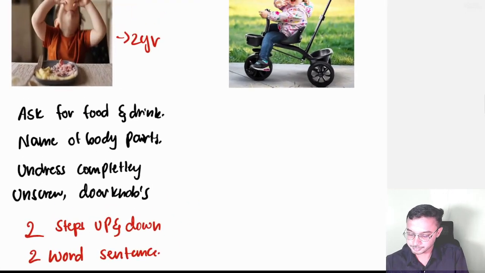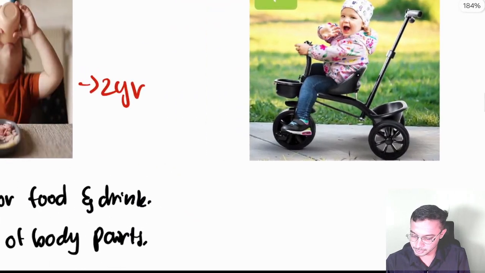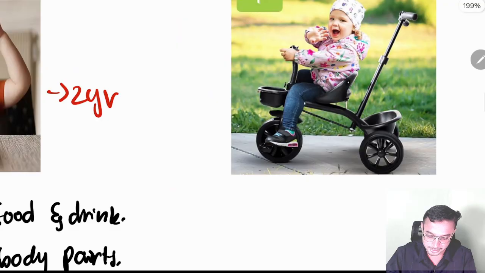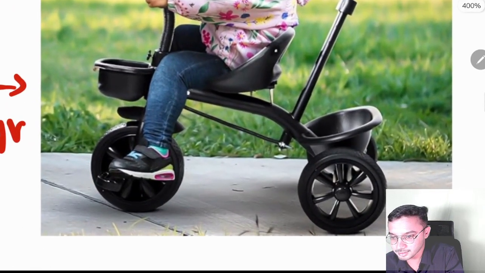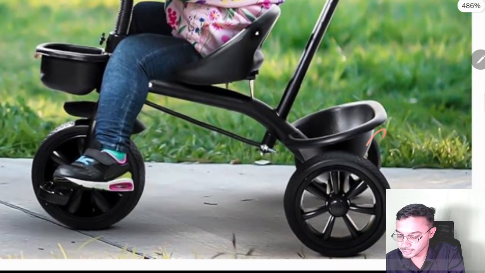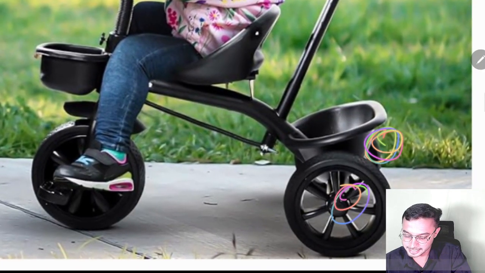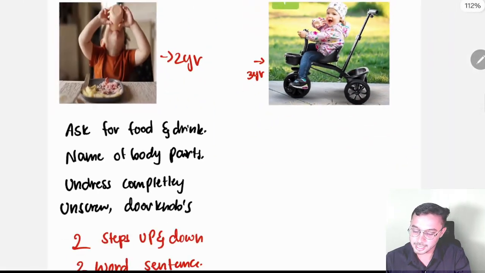And next, look at this milestone over here. This comes under 3 years. So at 3 years, remember, not triangle. Triangle comes under 5 years. This is at 3 years, tricycle over here. Look at the wheels. Here one wheel is there. Here one wheel is there. And I think now my image is clear. So this is the tricycle. Tricycle at 3 years.